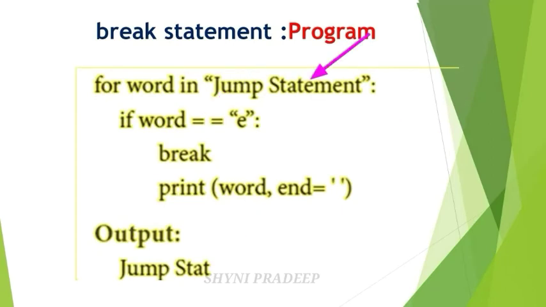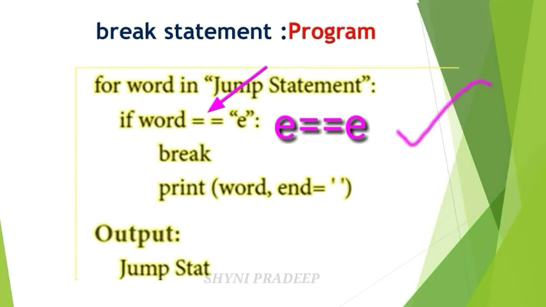Again go to the for loop condition. Next letter is what? E. Check the if condition. Vad is equal to E. What is the vad? E. E is equal to E. So now this if condition becomes true. So now you have to apply the break statement.